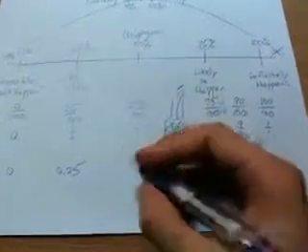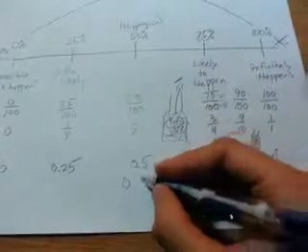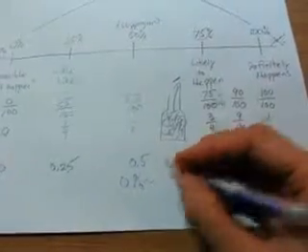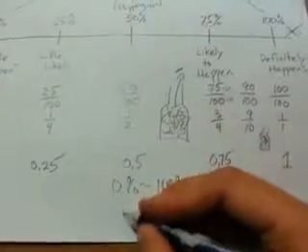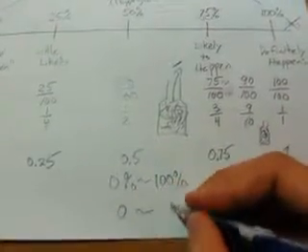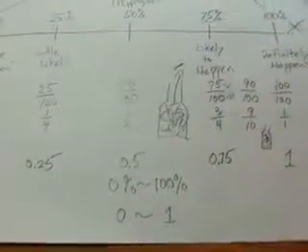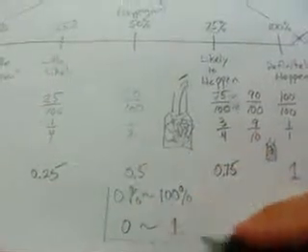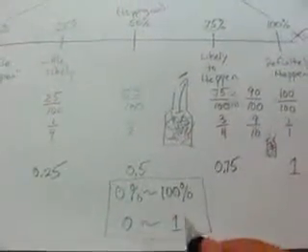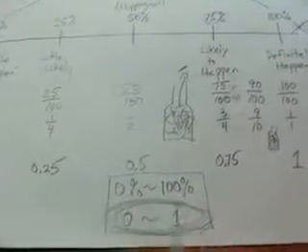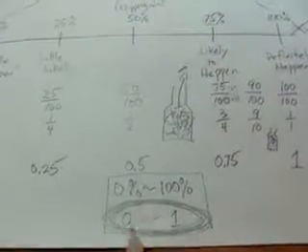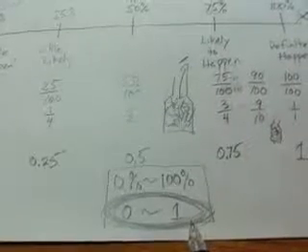So that's the idea. Probability is from 0% to 100%, or from the number 0 to the number 1. So that's extremely important. Just so that you know how probability works, they're going to always test you about the numbers from 0 to 1 as a probability.